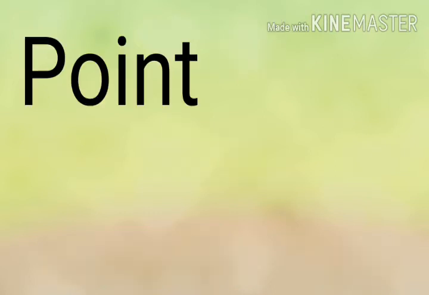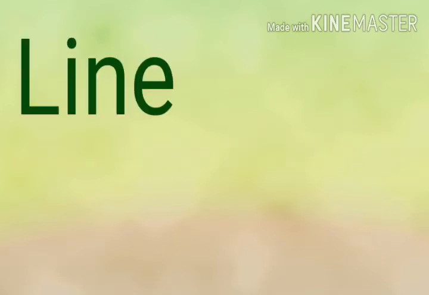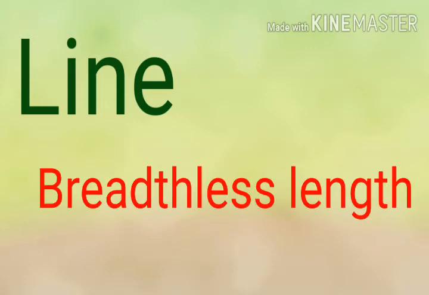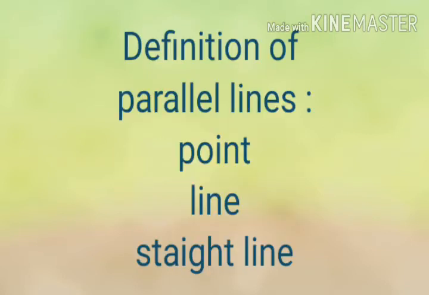So what is the definition of a point? A point is that which has no part. Then what is the definition of a line? A line is a breadthless length. Then a straight line is a line which lies evenly with the points on itself. So, when we define parallel lines, before that we need to define point, line and straight line.